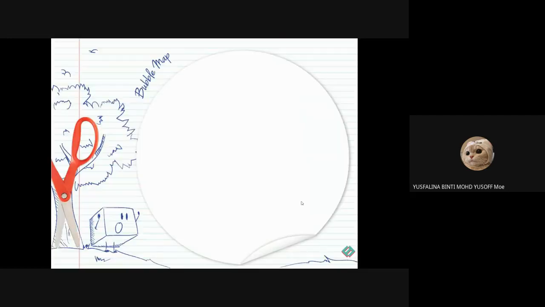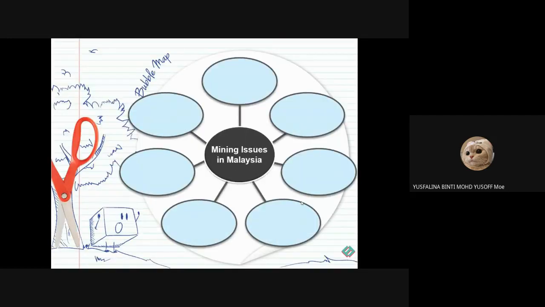Right, so that's the video. Okay, so mining issues in Malaysia. First, the usage of a large amount of electrical energy, and air pollution, because it will release carbon dioxide and produce a lot of smoke. So it will cause air pollution, right?